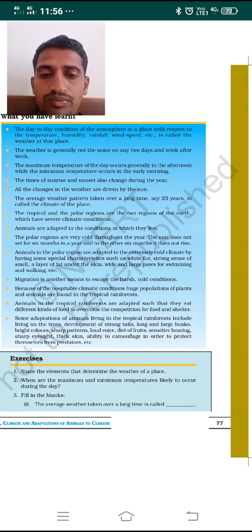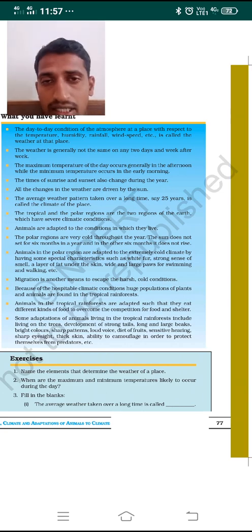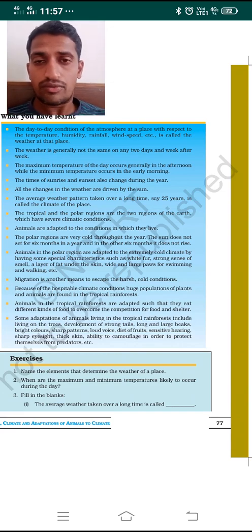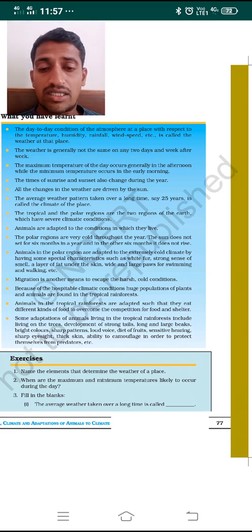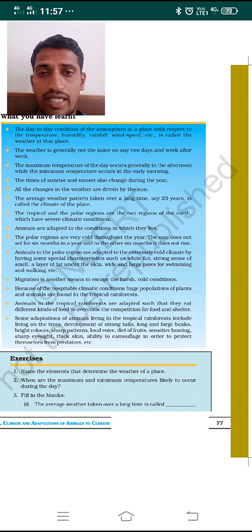Because of the hospitable conditions, a huge population of plants and animals is found in the tropical regions. Animals in the tropical rainforests are adapted such that they eat different kinds of food items, in order to overcome the competition for food and shelter.